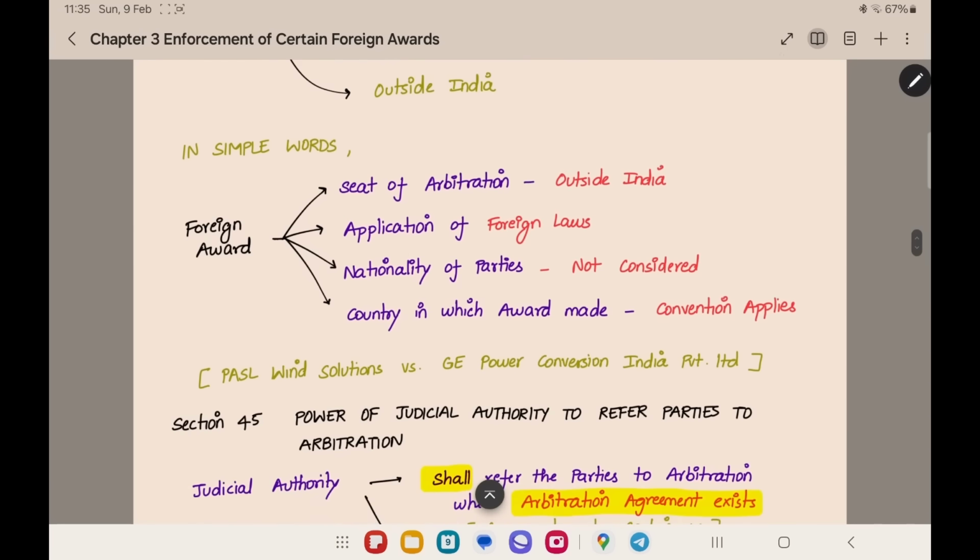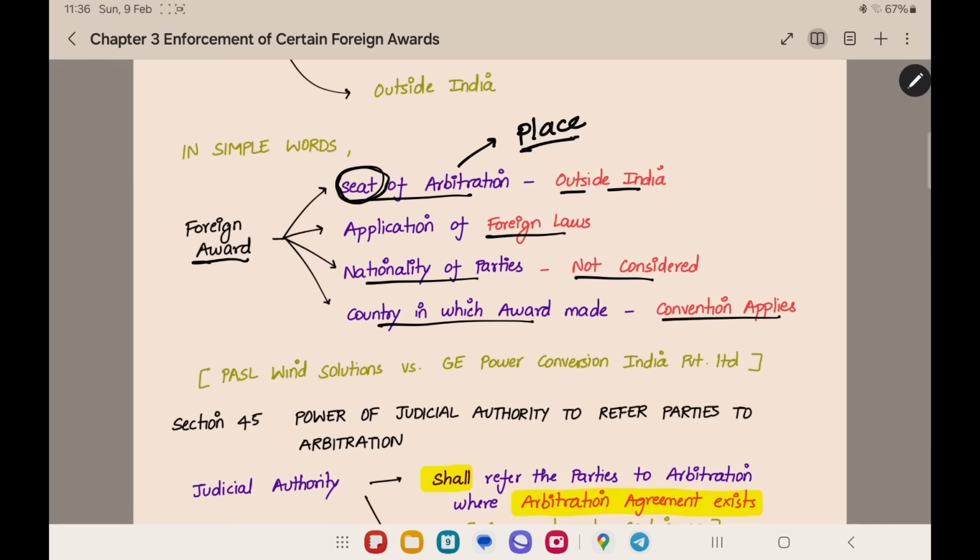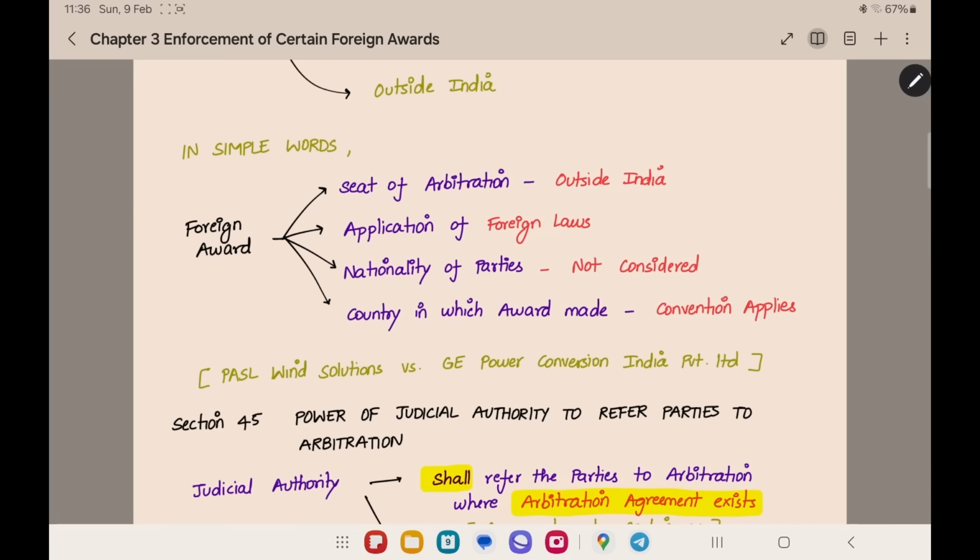In simple words, to summarize, we can understand that a foreign award is an award where the seat of arbitration is outside India. That is the place of arbitration. In the Arbitration Act, the word place is used wherever they have to refer to the seat of arbitration. That is, the place of arbitration should be outside India. Application of foreign laws. The award should be made according to the foreign laws. Nationality of the parties is not considered while determining whether it is a foreign award or not. And the country in which the award is made, the New York Convention should apply. First thing, the place of arbitration should be outside India. Second one, it should be done according to the foreign law. Third one, the outside country should be a party to the convention. That is, the New York Convention should apply.